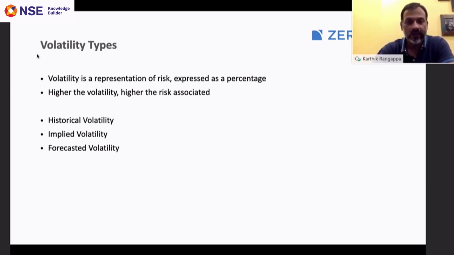Implied volatility, or IV, is the volatility you expect right now. It is the volatility that the market expects right now to affect the underlying price. Forecasted volatility is where you build volatility forecasting models to forecast the likely volatility in the coming days. Volatility forecasting is a very quant-heavy topic, so let's not get into that. But implied volatility is what you as a trader will have to pay attention to, because that is the volatility the market expects as of today.